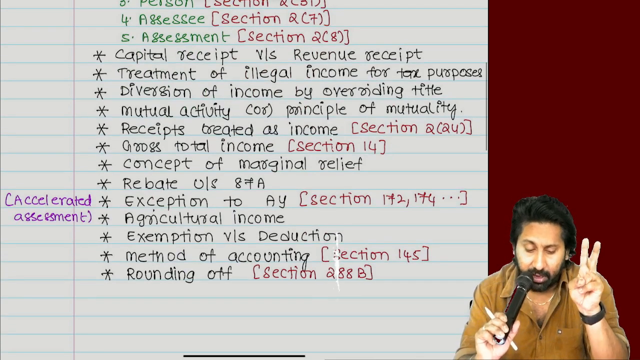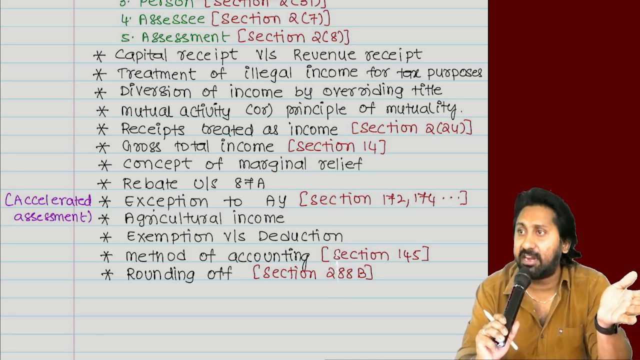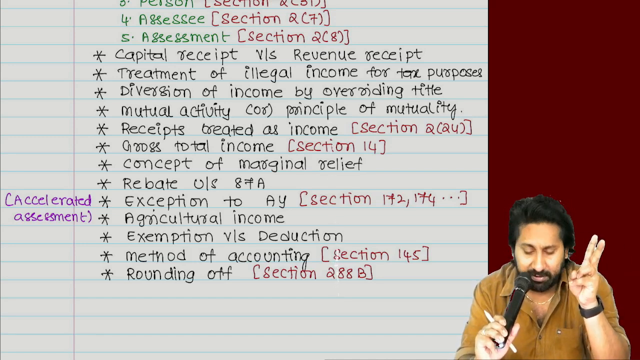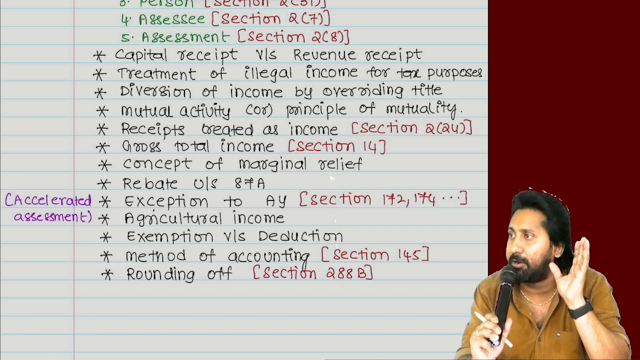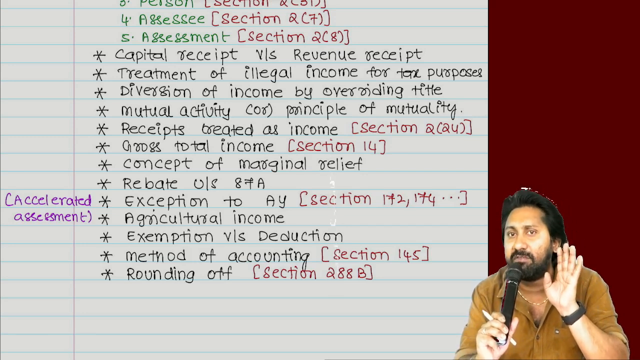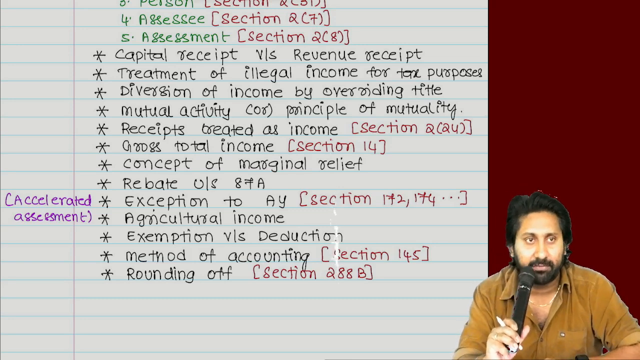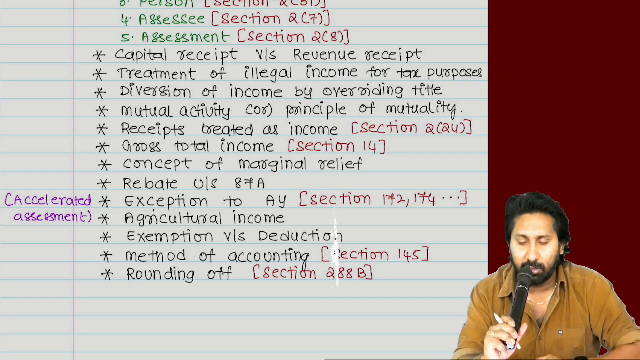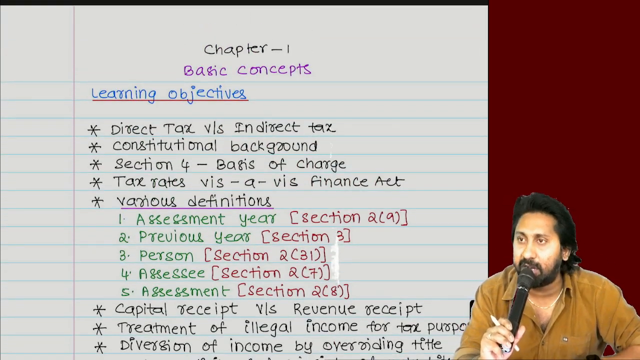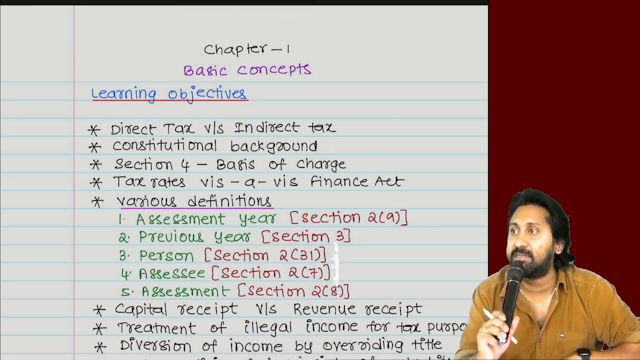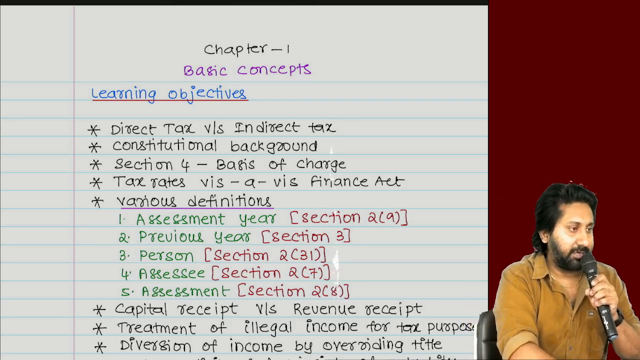Second one, the concept of marginal relief and rebate under 87A. It came in the last attempt of CA final. So that will be one examination area. Third, agricultural income is an important area, and along with it we will discuss the scheme of partial integration. Clear, everyone? All these put together complete chapter number 1, basic concepts. Please write down the notes clearly, write down the learning objectives.